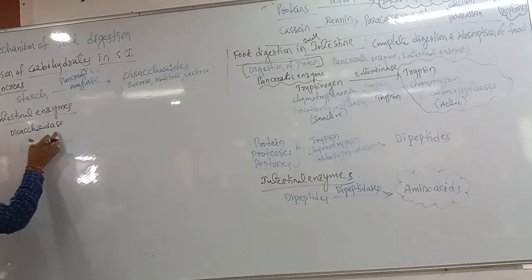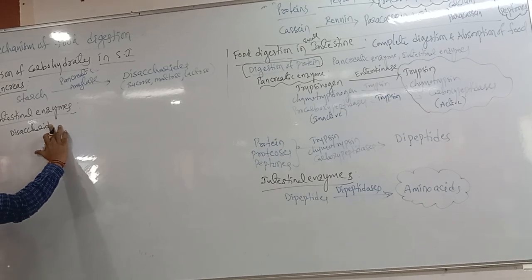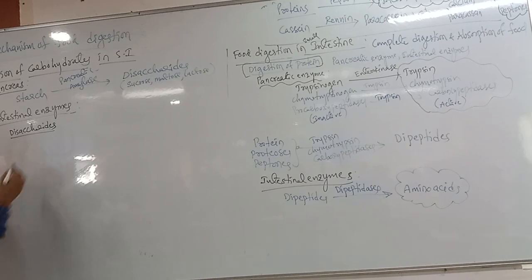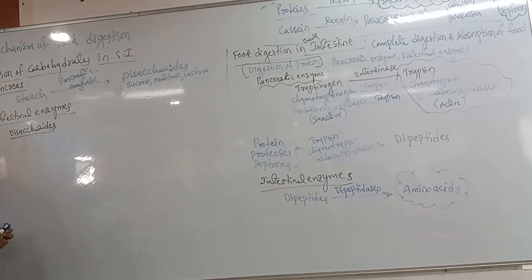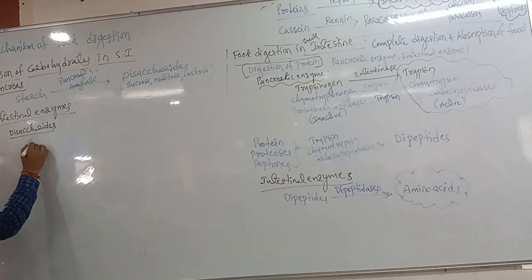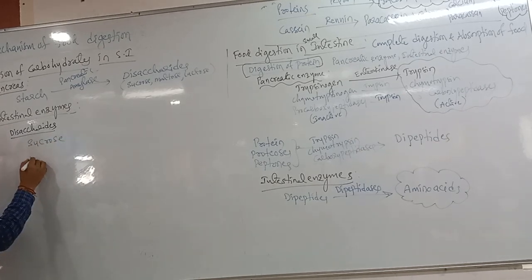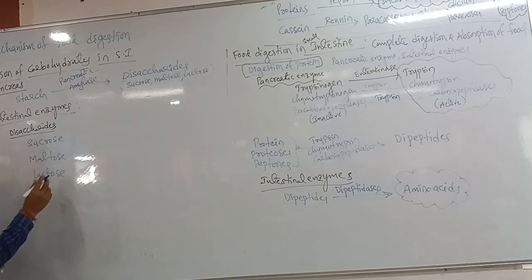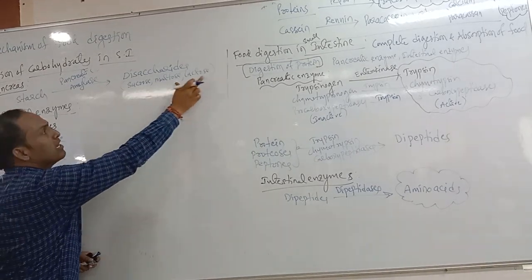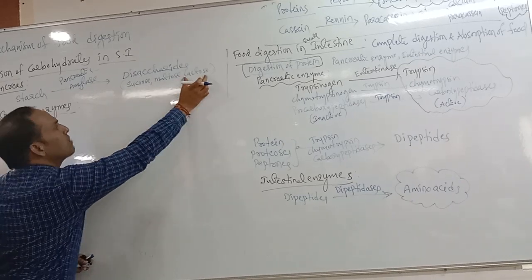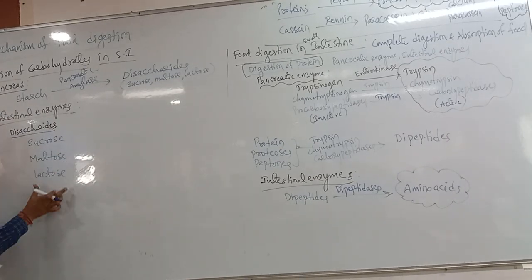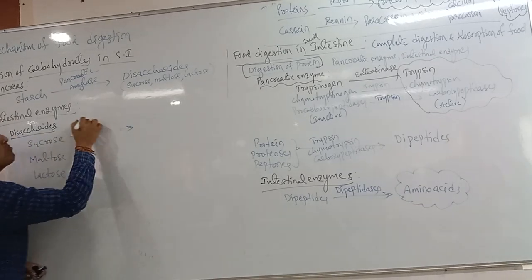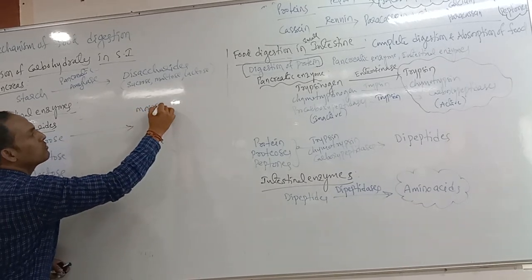So now, disaccharides. Which ones are called disaccharides? First sucrose, then maltose, then lactose. These are called disaccharides. Sucrose, maltose, lactose. These disaccharides are converted into which one? Monosaccharides.